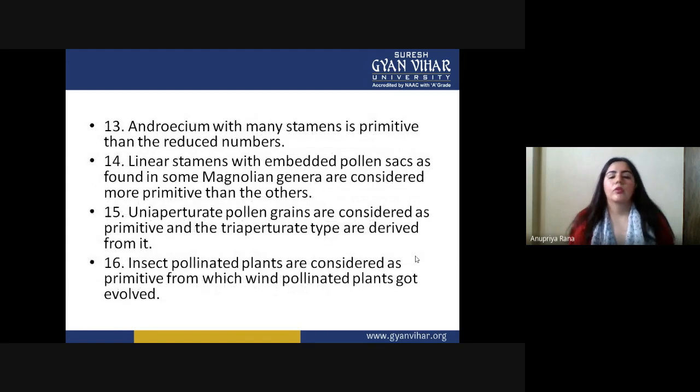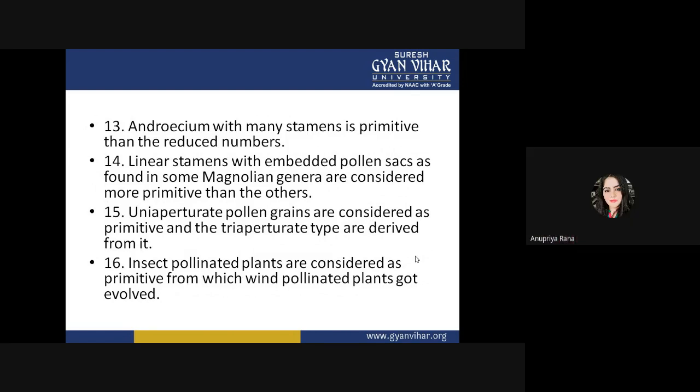We talk about androecium with many stamens being more primitive than one with a reduced number. So if the androecium has so many stamens, that has to be primitive, and with a reduced number, that is modern.